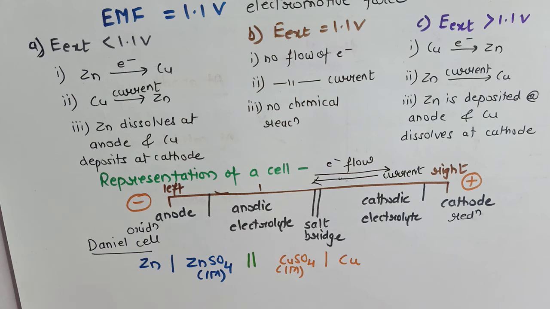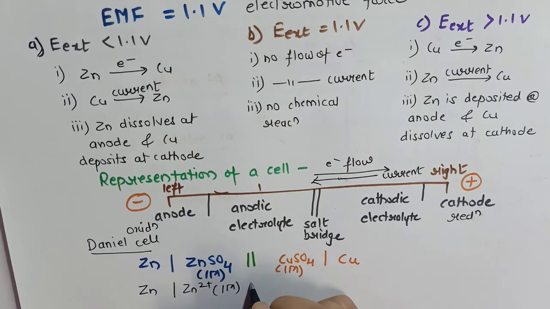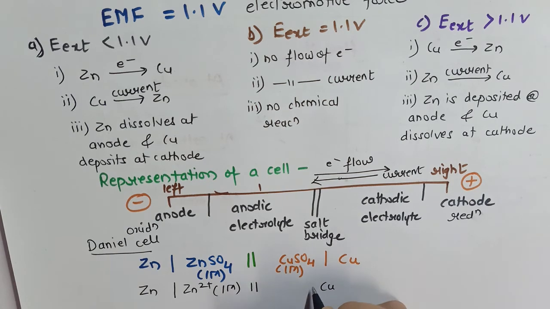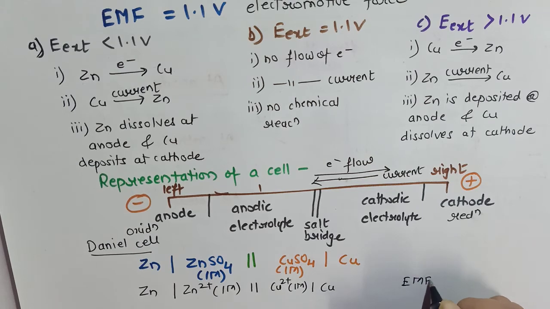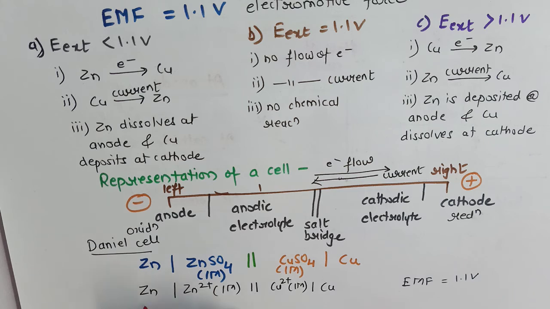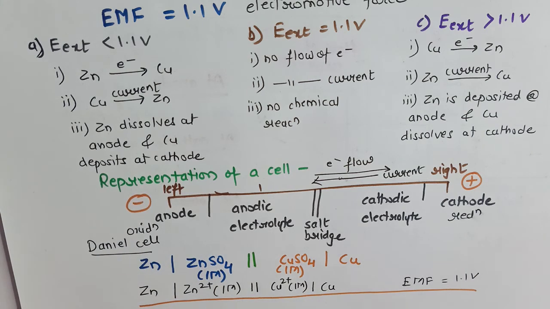Now since in all these the ions play a very important role, the electrolyte will basically be shown in the form of ions. So zinc is in contact with zinc ion, which has a concentration of 1 molar, separated by a salt bridge. Copper as a cathode is in contact with copper 2 plus ion and it is 1 molar. EMF is always written on the right side, 1.1 volt. So this is the complete representation of a Daniell cell.